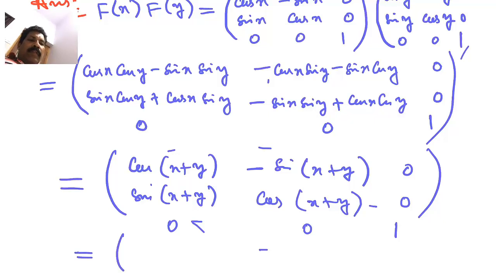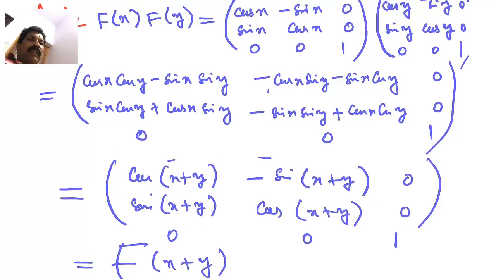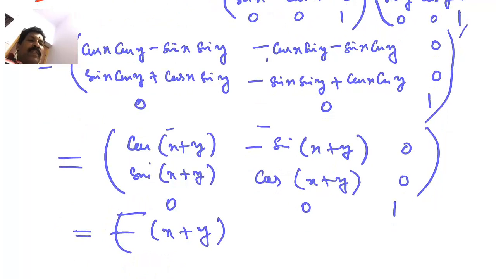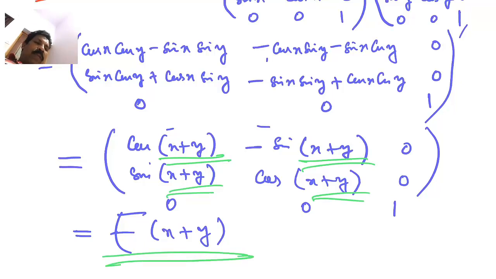This is nothing but you can see that is f of x plus y. Is it? Because fx is what? Fx is cos x, minus sin x, 0. So f of x plus y will be in the same pattern. That is cos of x plus y, minus sin of x plus y. x replaced by x plus y every time. So this is nothing but f of x plus y.